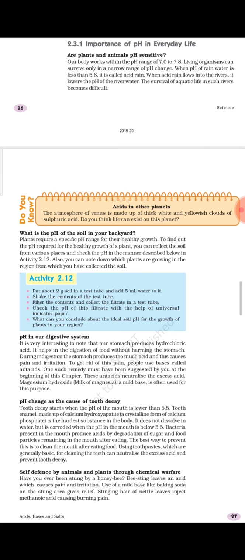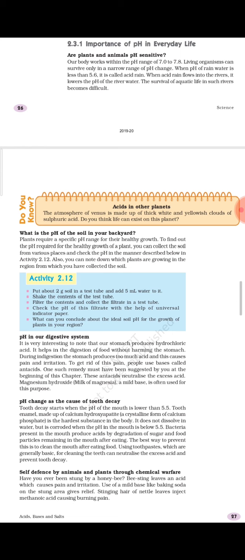Somewhere you will find 5.5 to 7, or somewhere near 6.5 to 7.5. So it is more towards neutral only, and that is why this kind of question can be asked in objective type questions. If four options are given, you have to select the option which has the most neutral value, near about 7. So that is the ideal pH for soil.